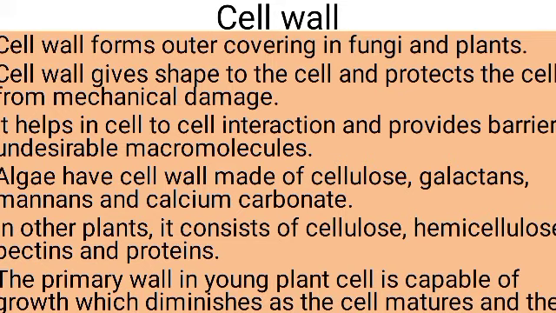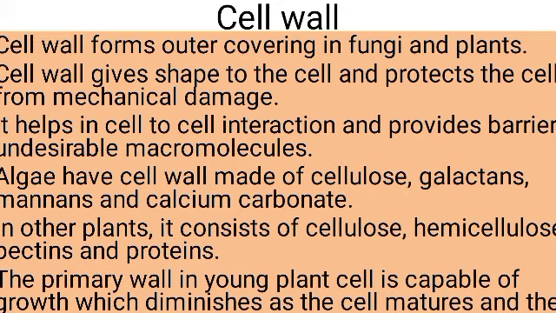Now when we look at the cell wall of algae, it is made up of cellulose, galactans, mannans, and minerals like calcium carbonate. So this is the composition of the cell wall of algae.